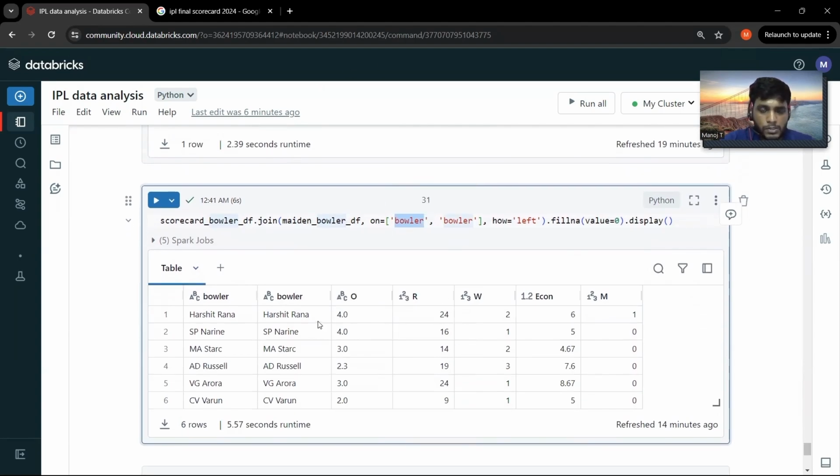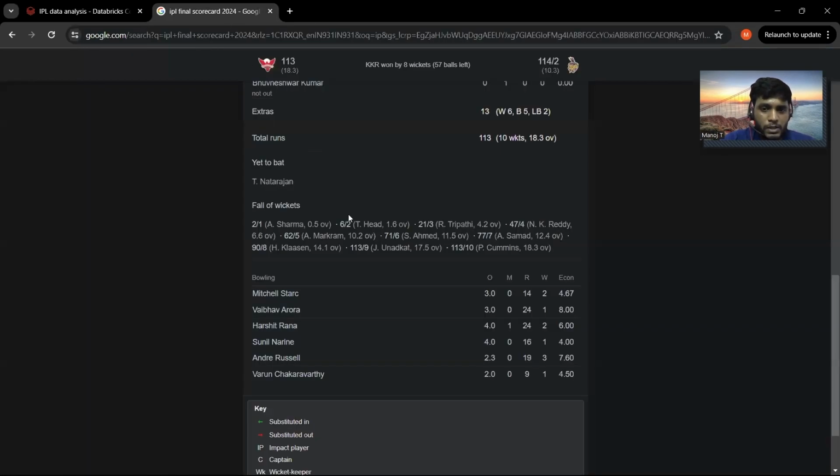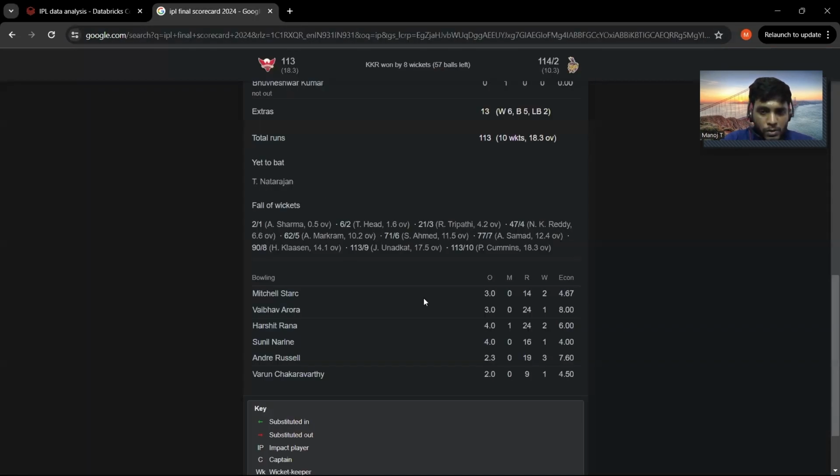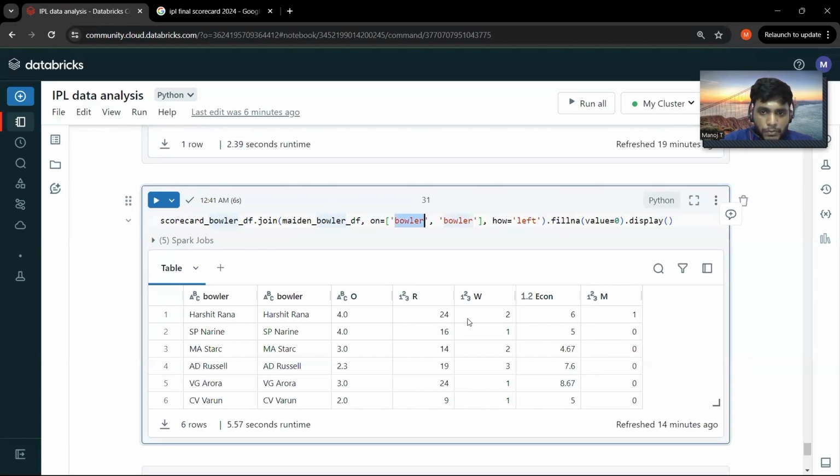Let's look at this Harshit record. Harshit has bowled 4 overs and he has bowled 1 maiden over, and the total number of runs conceded is 24. Yes, it is 24, and he has taken 2 wickets, so the economy is 6.